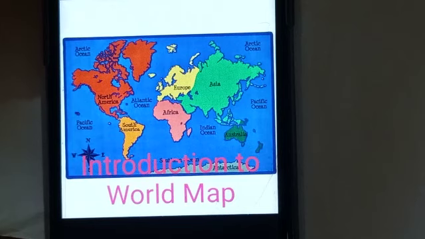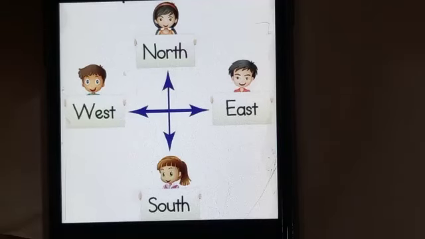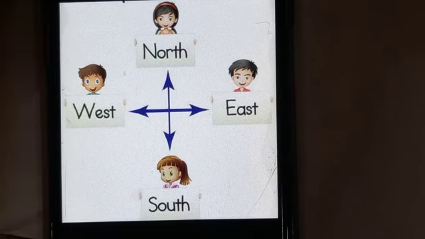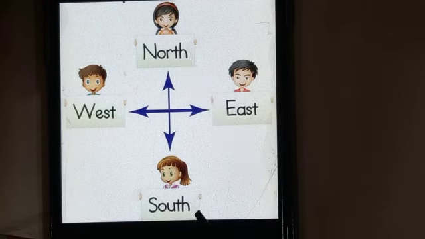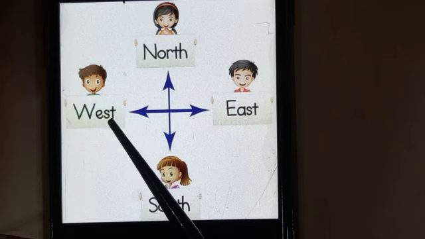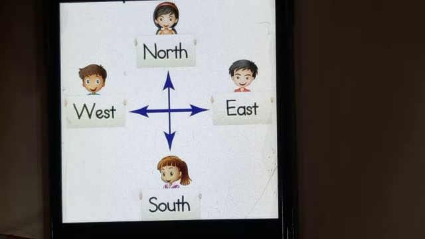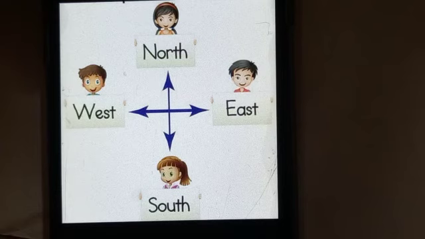As we have to locate continents and oceans on the world map, the first and main thing in the map is always directions. We have four cardinal directions. On the top we have north, in the bottom we have south, the right side is east, and the left side is west. We have many sub directions, but these four are the main cardinal directions, which you learned in your junior classes.